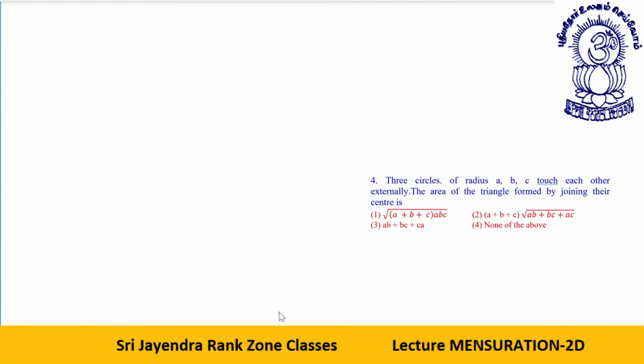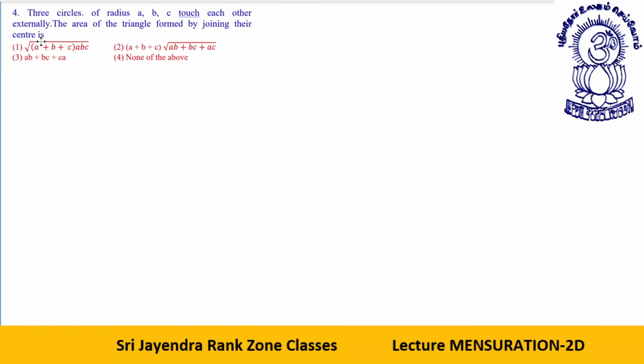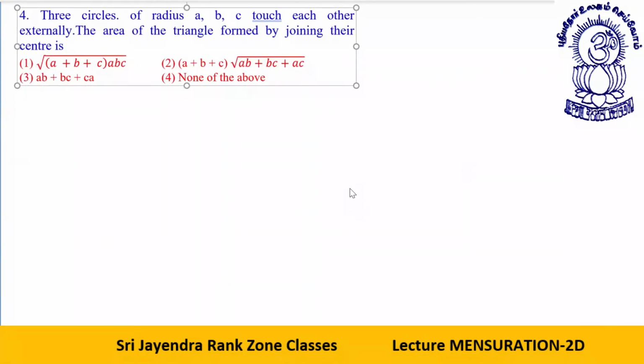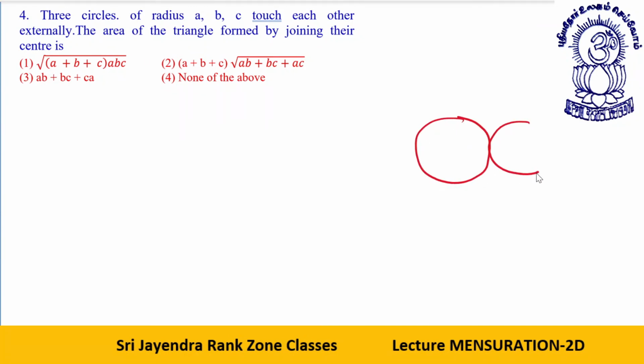This is a good question. Three circles of radii A, B, C touch each other externally. The area of the triangle formed by joining their centers is. First, let me draw the figure. I take one circle, I take another circle, I take another circle.